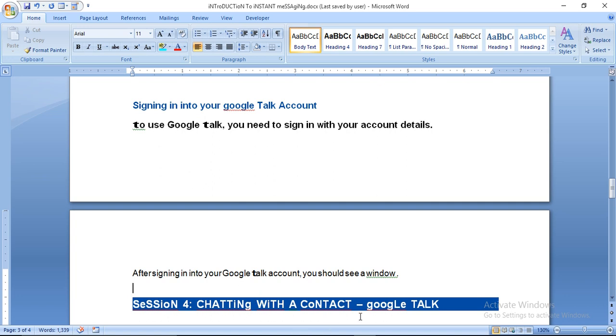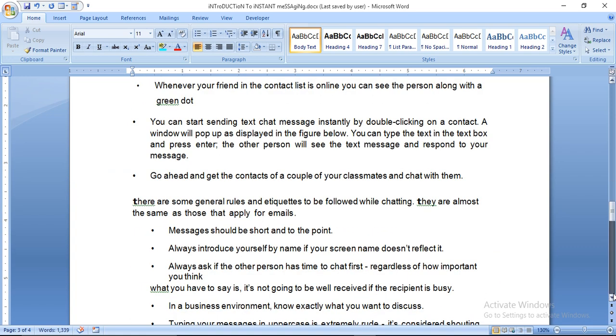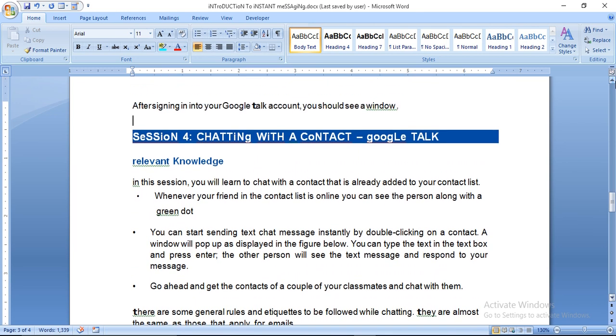Chatting with a contact in Google Talk. First of all, you have learned how to send a message from Google Talk. Now, the session on chatting with Google Talk. In this session, you will learn to chat with a contact that is already added to your contact list. Whenever your friend in the contact list is online, you can see the person along with a green dot. You can start sending text chat messages instantly by double clicking on a contact. A window will pop up as displayed in the figure below.